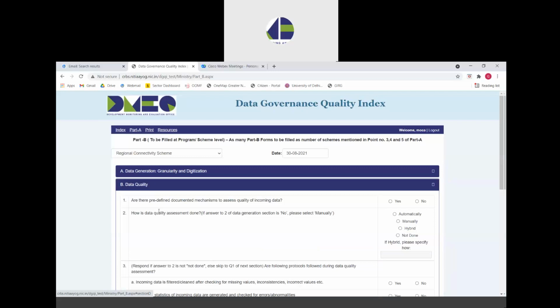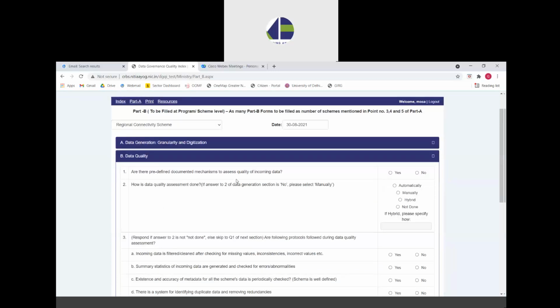Moving to the questions within this section, the first question asks if there are predefined documented mechanisms to assess the quality of incoming data. So, if the scheme division has these mechanisms documented by which they assess the quality of data that is generated by the scheme division, then they have to select yes. If they do not have any such documented mechanisms or protocols to follow to ensure quality of data, then they are to select no.